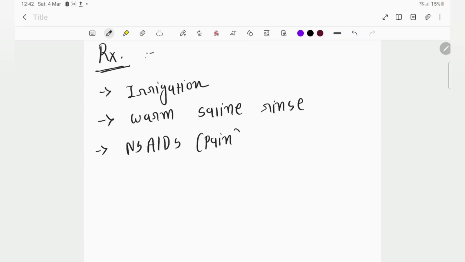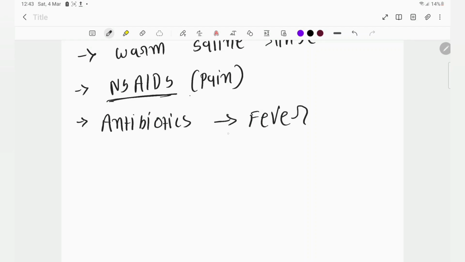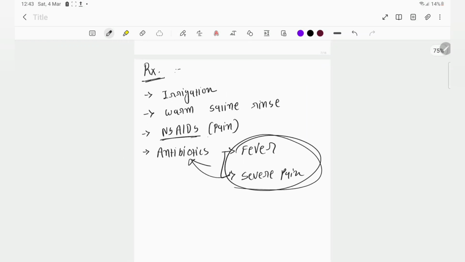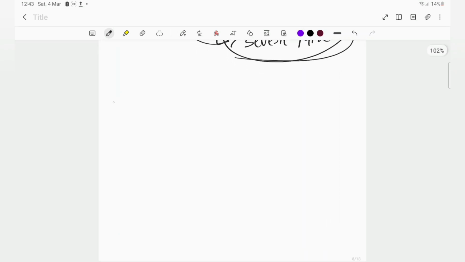If the patient has too much pain, we go with NSAIDs, and after this we can also prescribe antibiotics. What are we giving antibiotics for? For symptomatic treatment, like if the patient has a high fever and severe pain. For this we are going to give antibiotics.